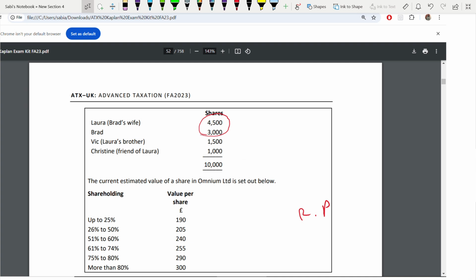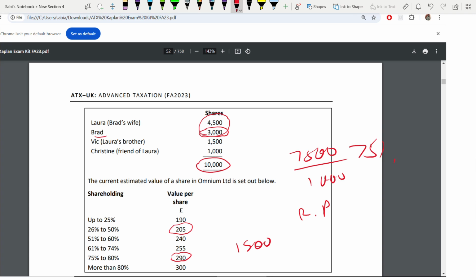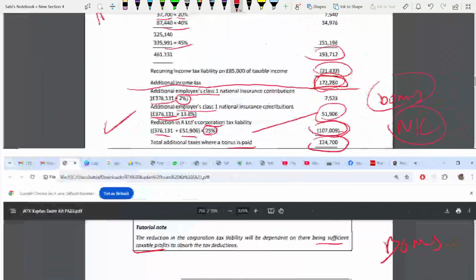Okay. So how are you going to use the rule? See, Brad's wife and Brad together, if you add, is 7,500 out of 10,000, right? So that means 75%. So 75% falls here, 290. Okay, how many shares are there? 1,500 shares you are selling. And just for Brad, you have to take Brad's percentage. 3,000, that means 30%. 30% falls here, 205. So you need these two figures, 290 and 205. So the same we are going to apply here.